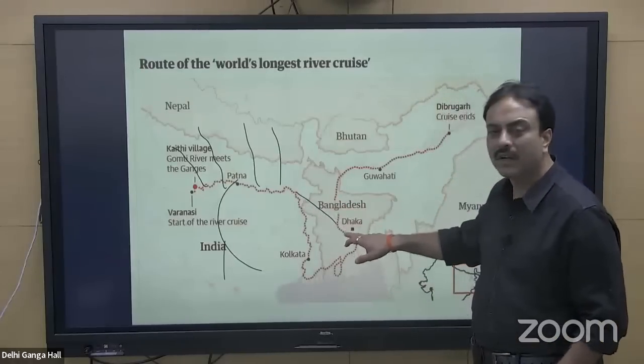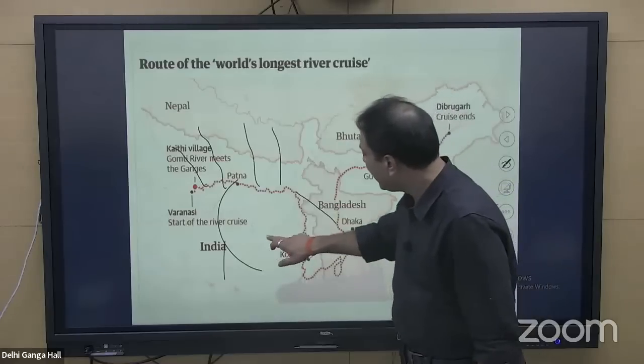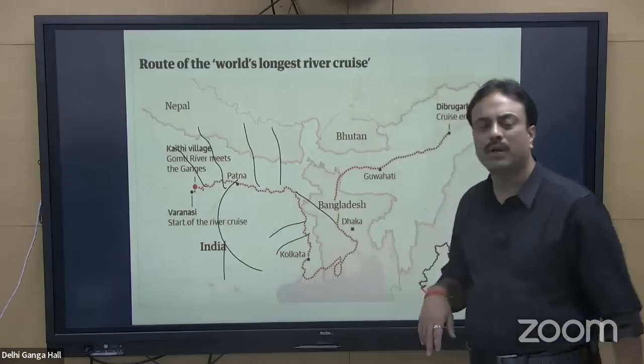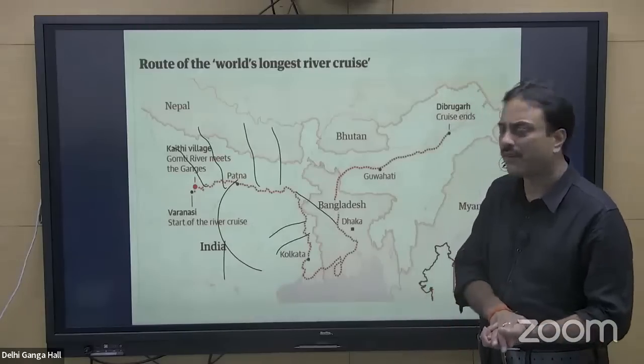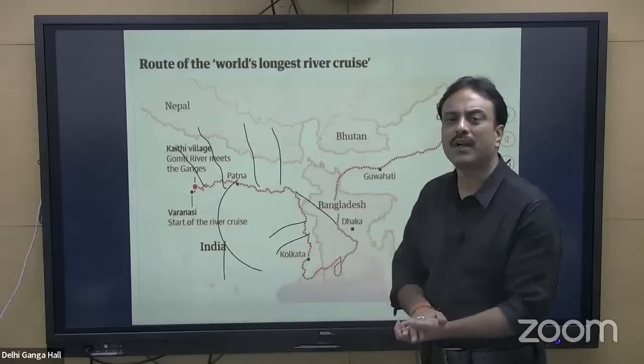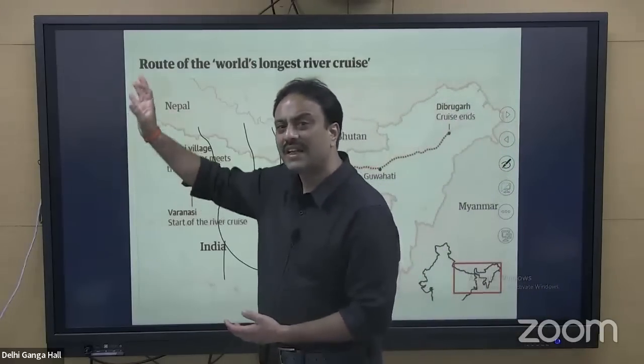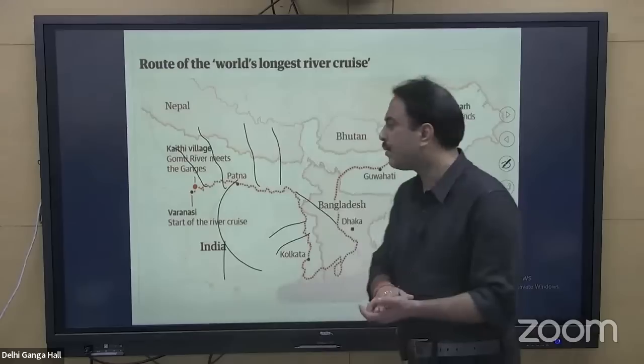A main branch of the Ganga goes into Bangladesh. Hooghly moved towards Kolkata. In Hooghly, again we are having two major rivers, Ajay and river Damodar, which join river Hooghly. So all these will become important as far as your UPSC preparation is concerned. The headwaters of Ganga, the entire river map of Ganga will be important.